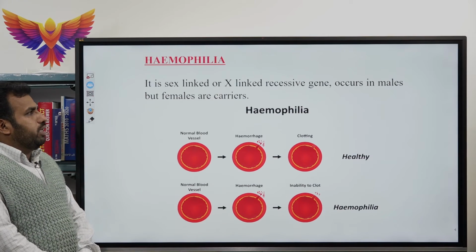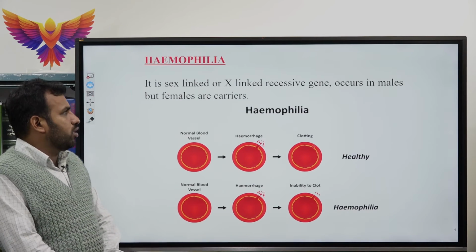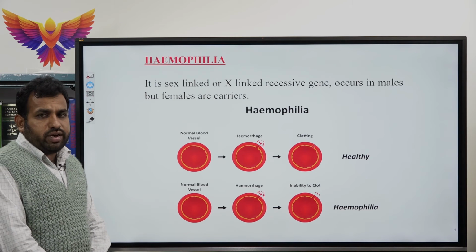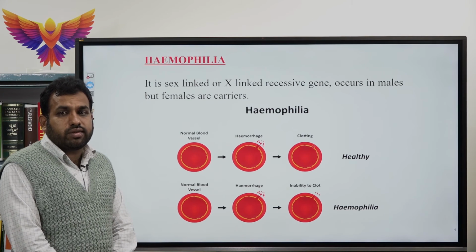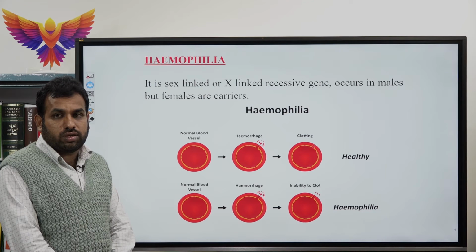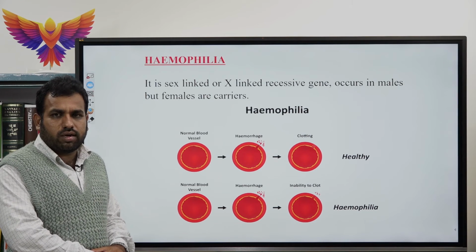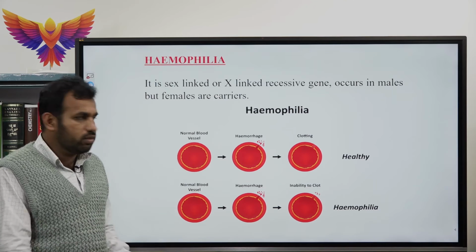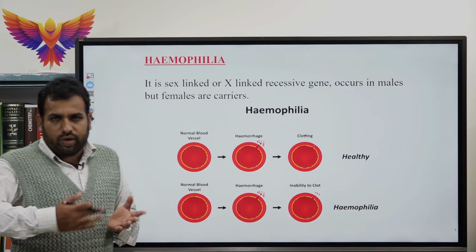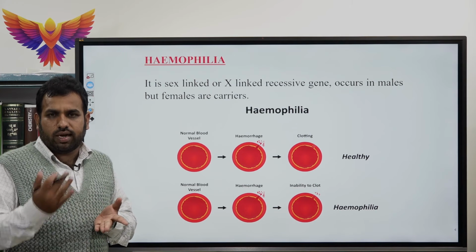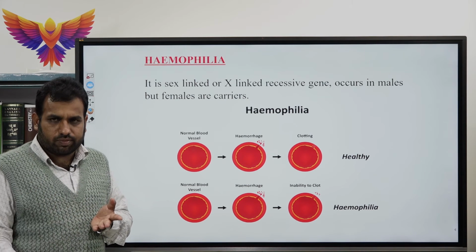The next Mendelian disorder is hemophilia. Hemophilia affects the X chromosome. It is an X-linked or sex-linked recessive gene disorder, occurring in males and females. Some females are carriers. What happens? Normally, when there is a small cut in a healthy individual, it will clot after certain minutes.